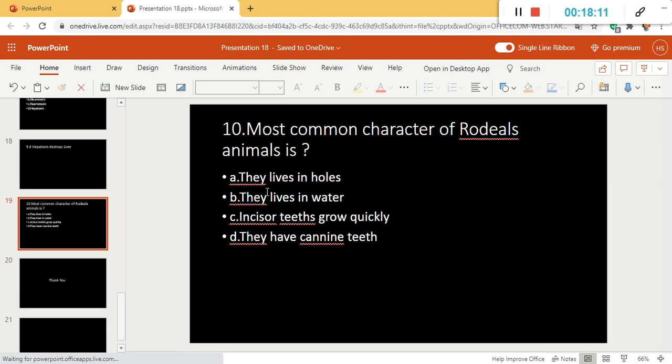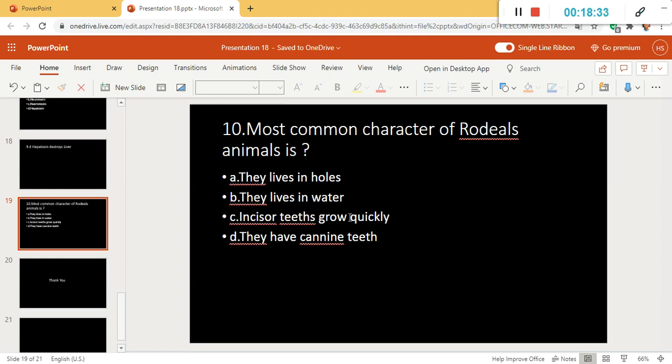So the last question of the day is, most common character of rodent animals is. Option A is they live in holes, option B is they live in water, option C is incisor teeth grow quickly.